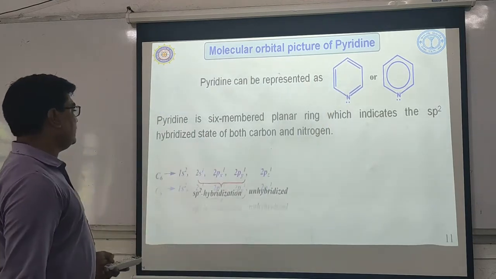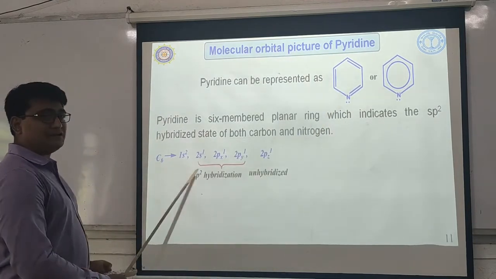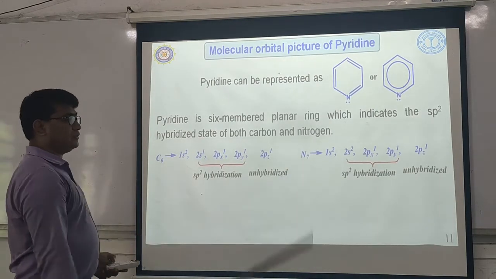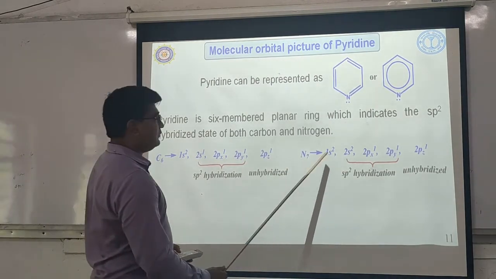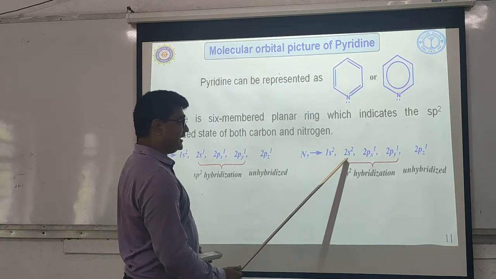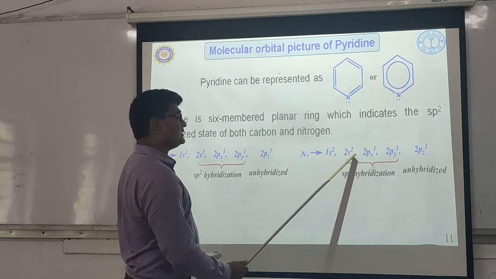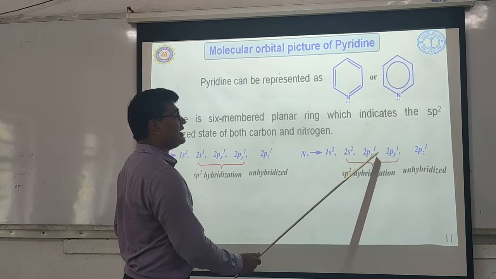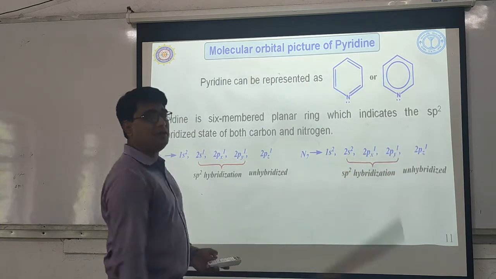Okay, so we know the electronic configuration of carbon as explained in the fluorine, and the electronic configuration of nitrogen can be represented like this: excited state electronic configuration, 2s2, 2px1, 2py1 and 2pz1.